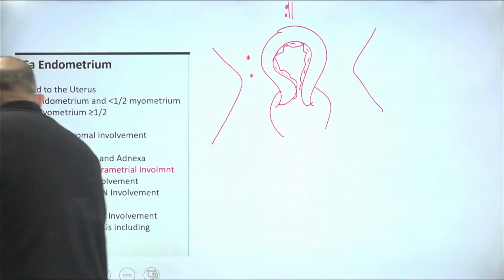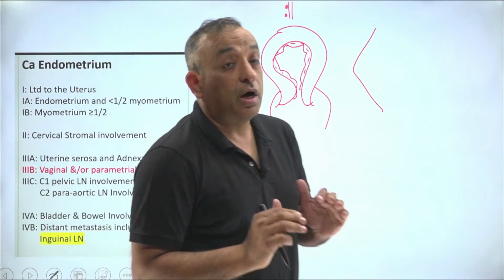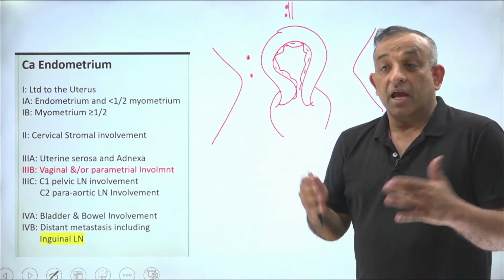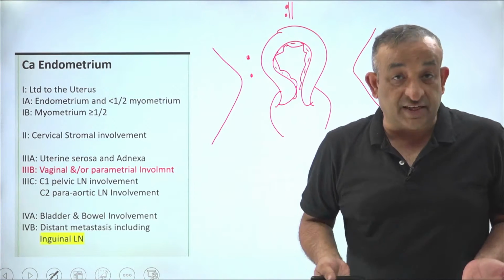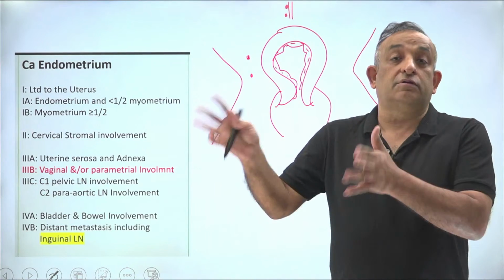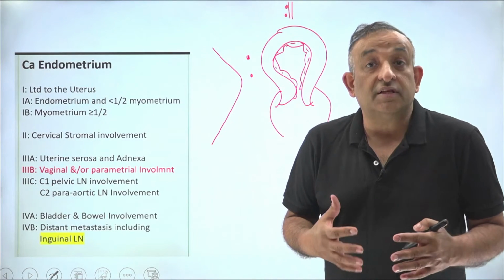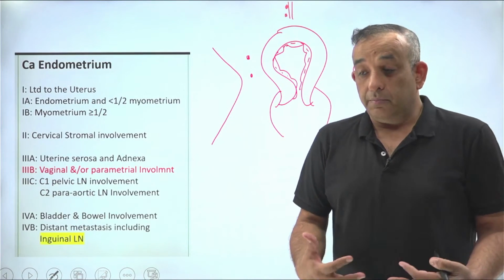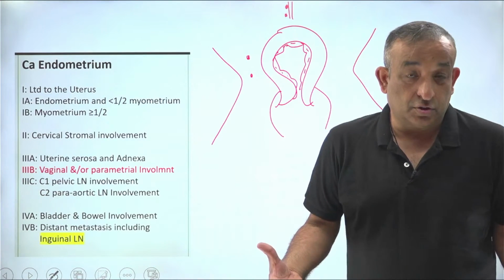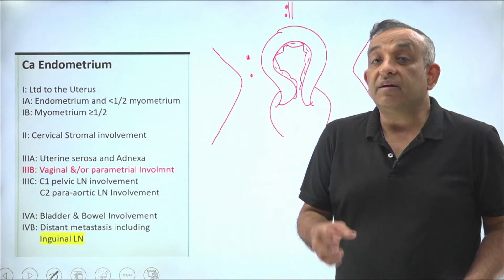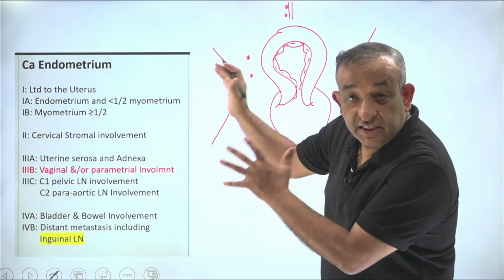So what do I do in my management? The management is decided after knowing the staging. So how do I stage endometrium? I know it's a cancer. If a woman is 56 and she's having a cancer of the uterus, what are you going to do with that uterus? You're going to do a hysterectomy. So you open the abdomen, take the uterus to the path lab. Along with the uterus, you want to know whether the other parts of the pelvis and abdomen are involved grossly. I don't see any gross growth, but I will take some pelvic lymph node biopsy. I will take some para-aortic lymph node biopsy. So that is the step of staging of endometrium.